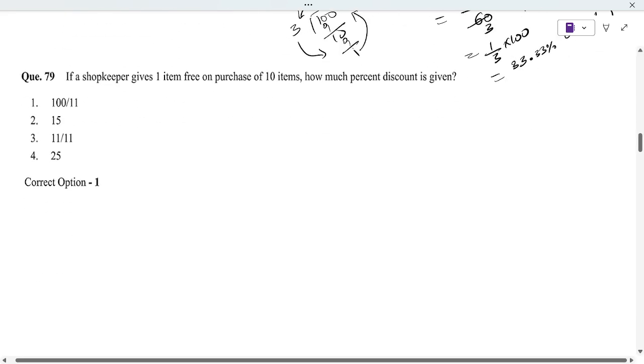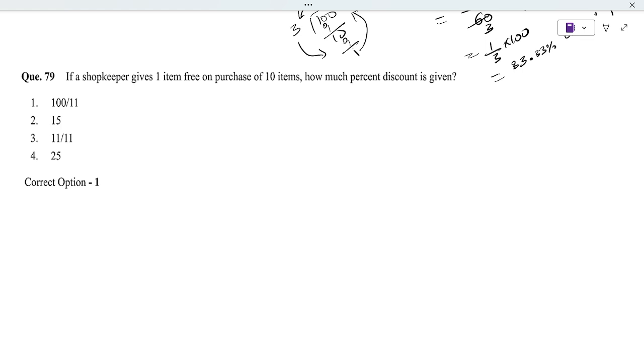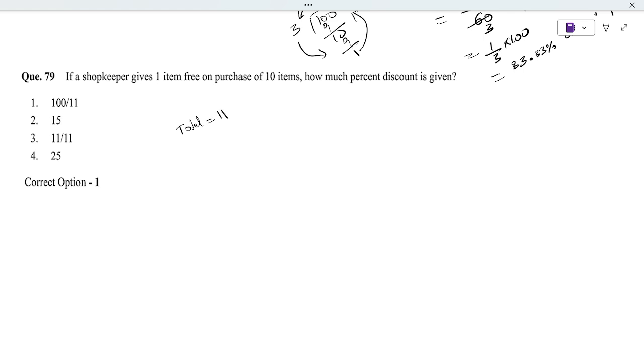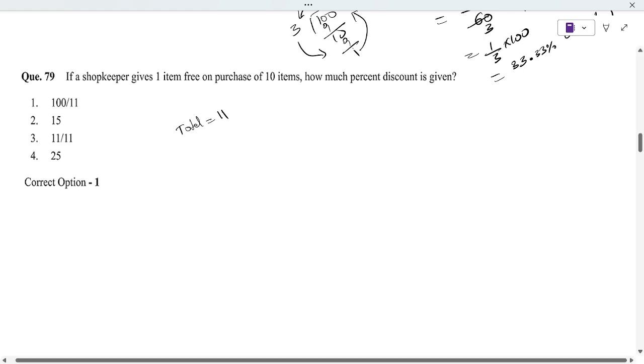Next one is also profit and loss, right? Discount brase. So yeah, a shopkeeper gives 1 item free on purchase of 10 items. That means tai la saman kina do tosta kinam de ekta dia se. That means tai total saman kiman pase. Total saman do tai 11 saman pase na nai. 11 saman de ekta discount pase na nai. Ekta free pase. That is discount. So kiman percent ase ko ase.